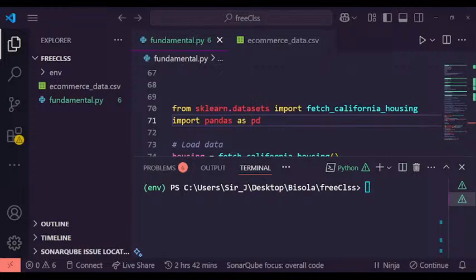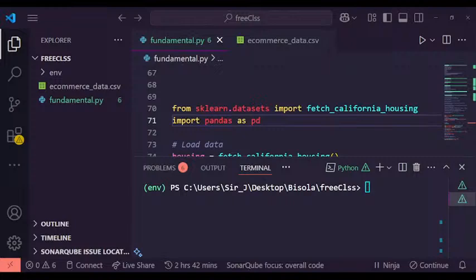All right, so now we will use sample data from scikit-learn. This sample data is built in, so we don't necessarily need to have data available somewhere.